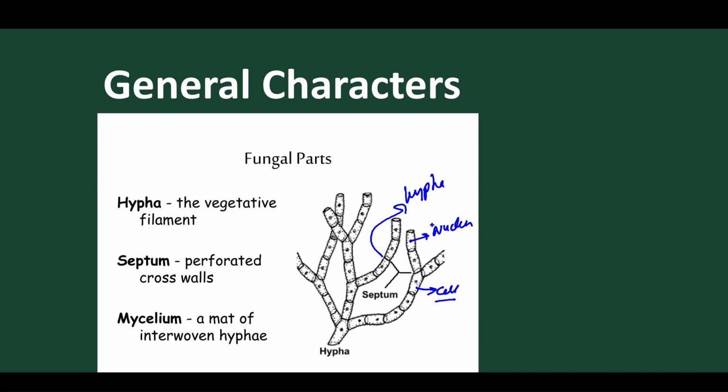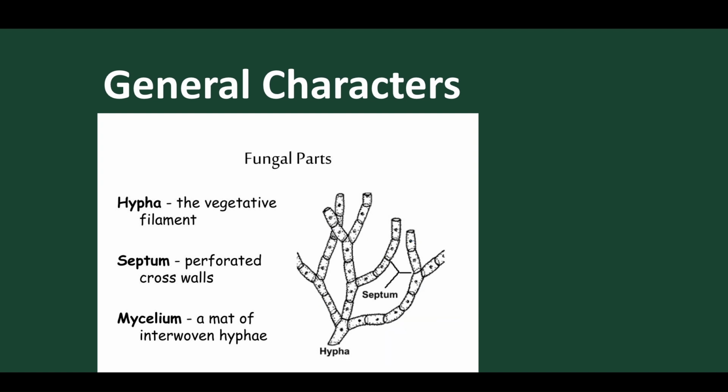These are called the hypha, and this interwoven group of hypha together is called the mycelium. It is called the mycelium if they are present in an interlocking arrangement, and in between them we find a division line present, which is called the septum. So this is the hypha present. The single thread-like structure is called the hypha. But if the hypha is interwoven, if the hypha is networked, then we call them mycelium. Got it? So this is about the structure of the fungi.